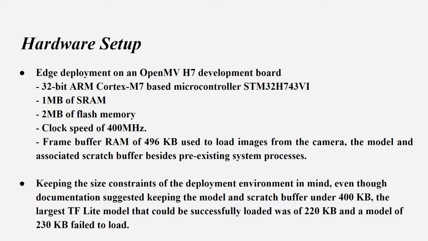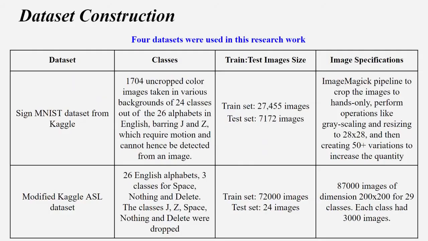Now, in the documentation, it was suggested that we could be using a model and a scratch buffer of 400 KB, but from our experimentation, we determined that a model of even 230 KB failed to load, and the largest model which we successfully loaded was of 220 KB. So now this serves as a guide to other researchers working in this area, because if you are planning to load an image or a model of say 400 KB, that would not work for this board.